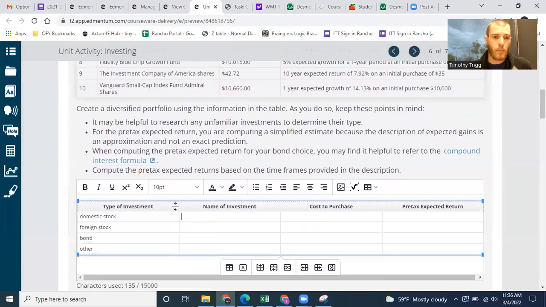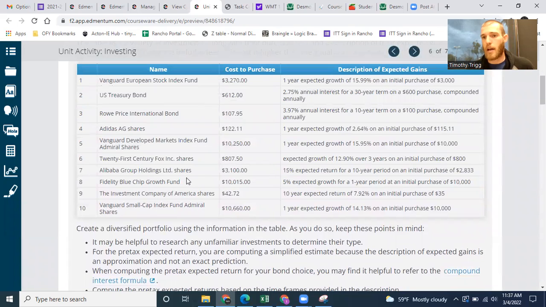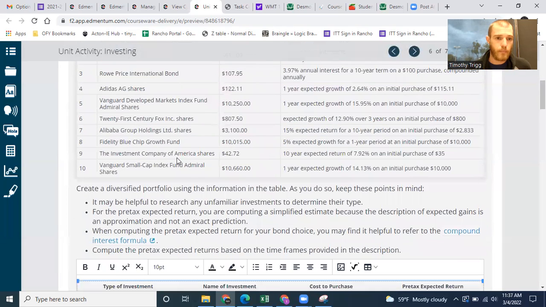Okay, so let's first start with a domestic stock. So it has to be a stock from the United States, a US company. So what can I pick here? There's quite a few here. Fidelity Blue Chip Growth Fund. Okay, Investment Company of America Shares.